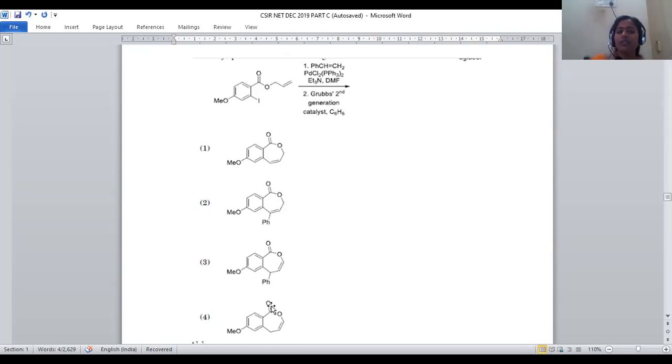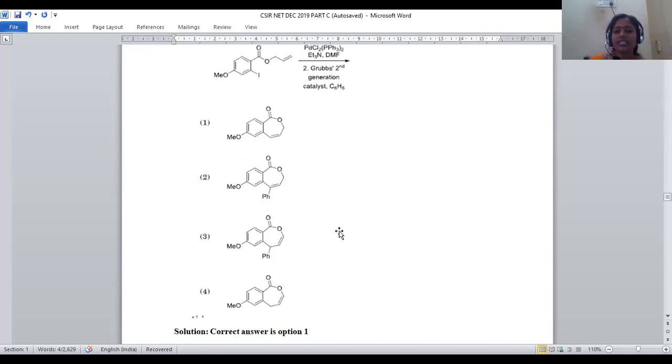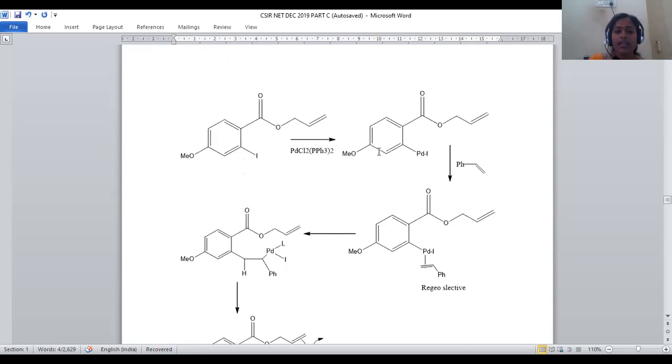In order to find out the product, we have to check the mechanism of the reaction. Let us see what the mechanism for this reaction will be. In this, we are taking an ester. That ester is directly linked to benzene, and this ester is further extended with one double bond. Now it is treated with PdCl2(PPh3)2. It involves an insertion type of mechanism. Palladium will be inserted in between phenyl and iodo, so that the insertion reaction is carried out.